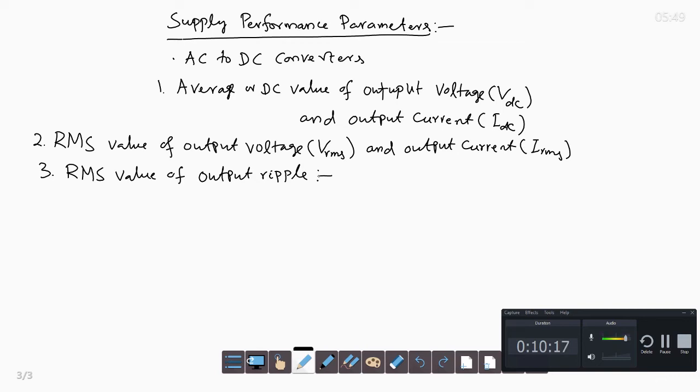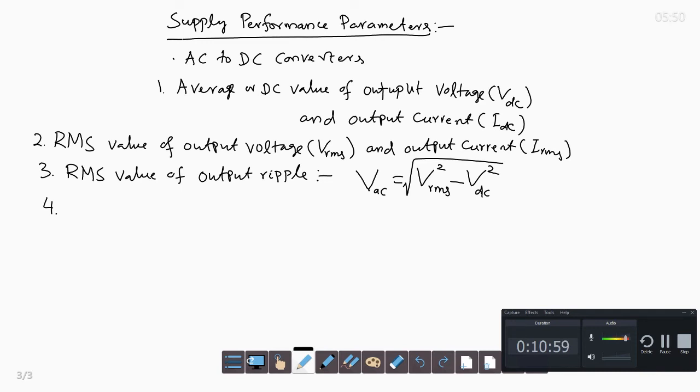The AC component in the output is known as ripple, where the desired output is DC. So the RMS value of the AC component is VAC, that is the square root of Vrms square minus Vdc square. This is the RMS value of the AC component or the ripple component.